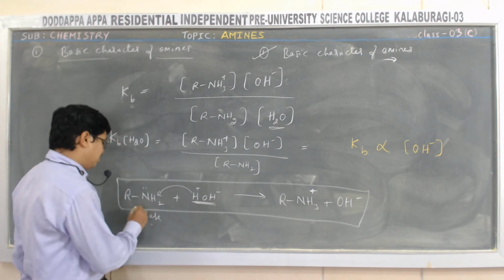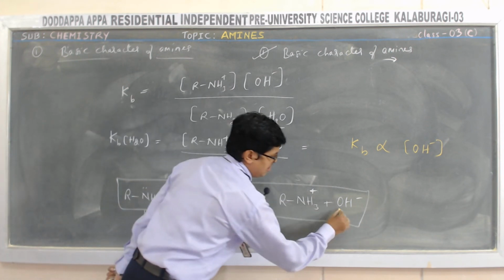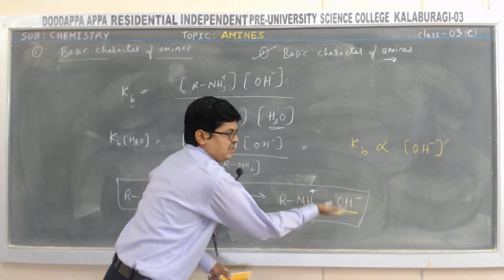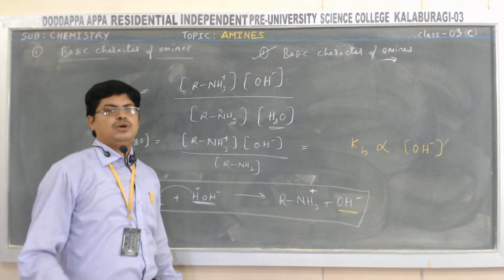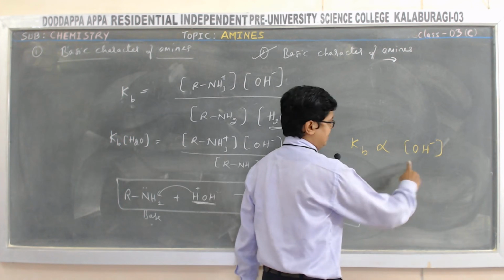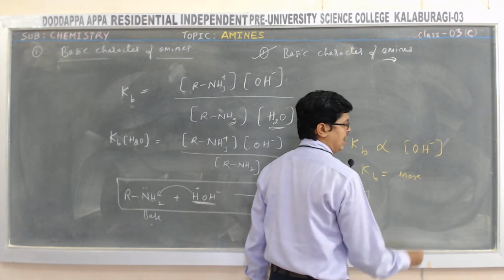It means that when you add amine in water, the higher the concentration of OH minus ion produced, the stronger is the base, and then the Kb value becomes more.